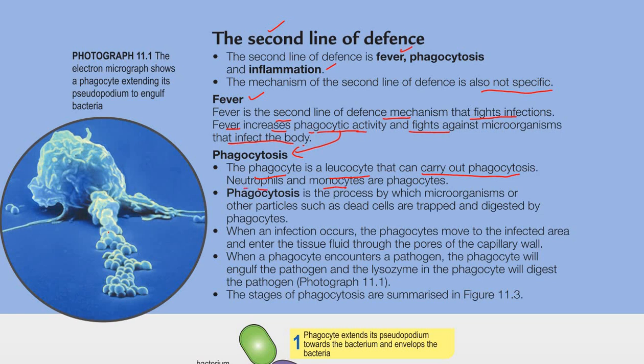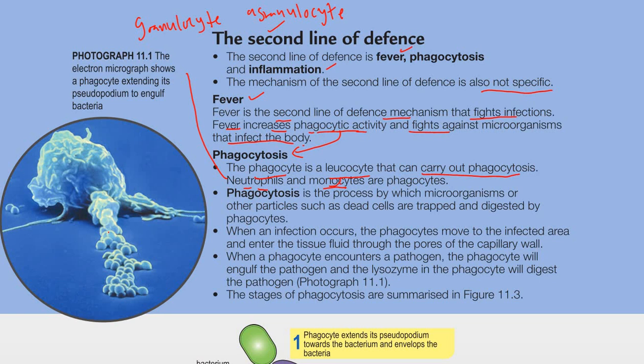What is the difference between them? You still remember? Neutrophil is a type of granulocyte, because it has granules. Monocyte is an agranulocyte type, no granules. So these are the two types of leukocyte that are phagocytes.